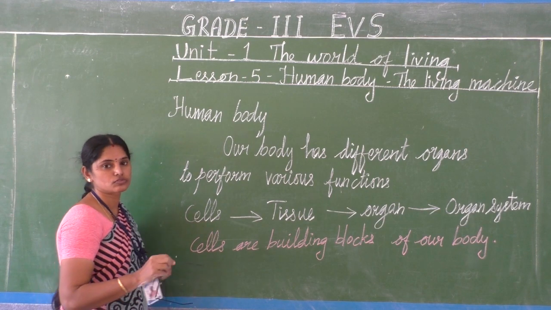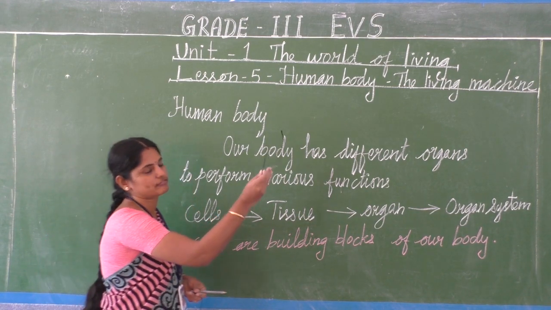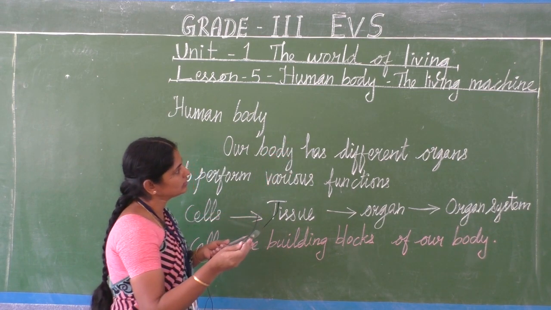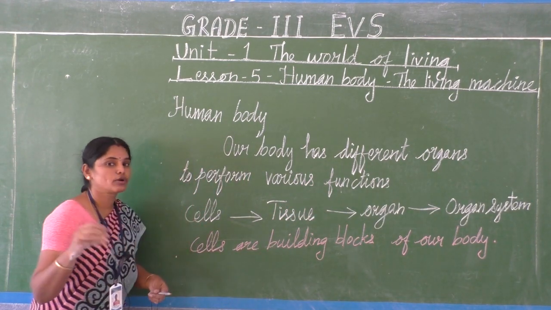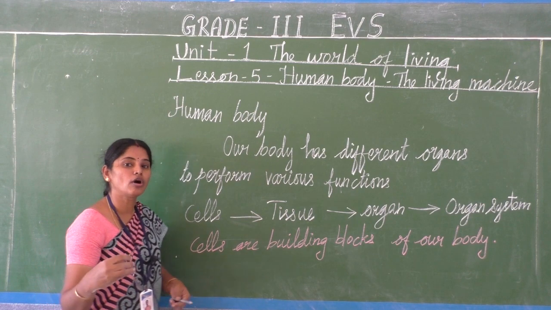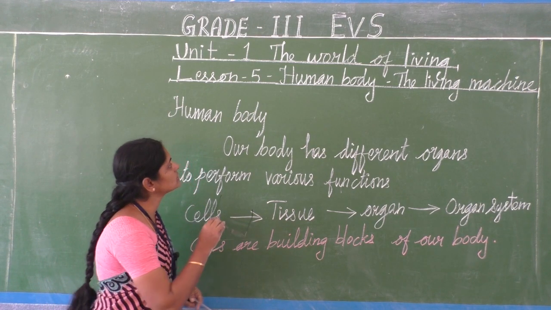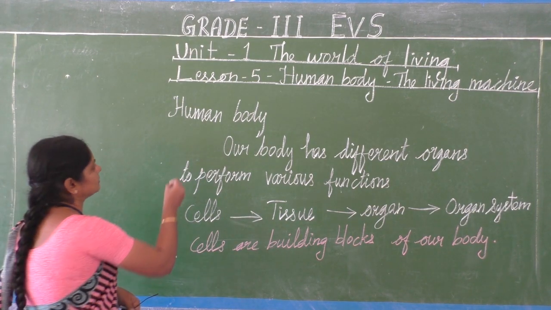Today we are going to see the fifth lesson in our first unit, the world of living. Our lesson title is Human Body, the Living Machine. We are going to study our body organs and how they function. These things we are going to see elaborately in this lesson.